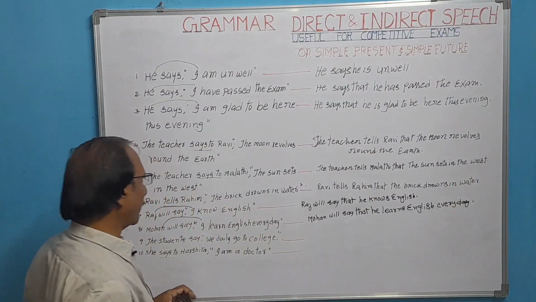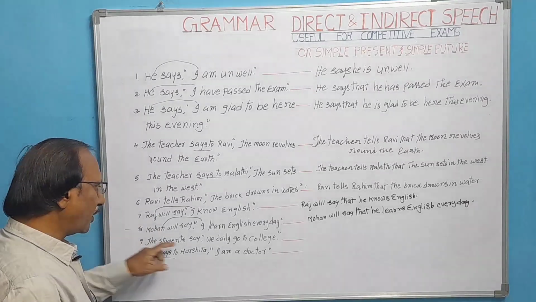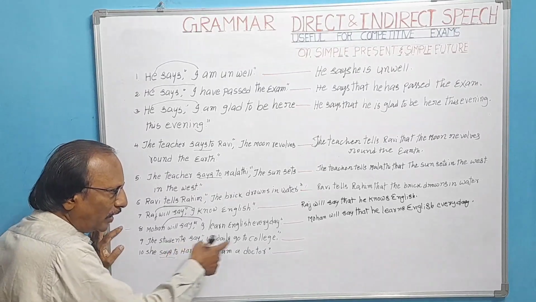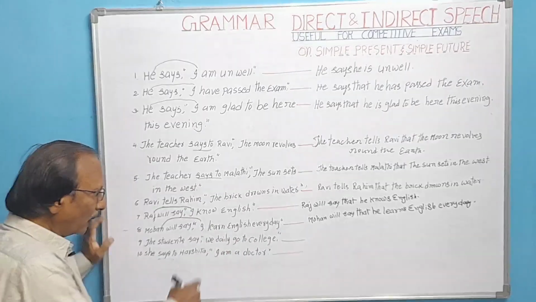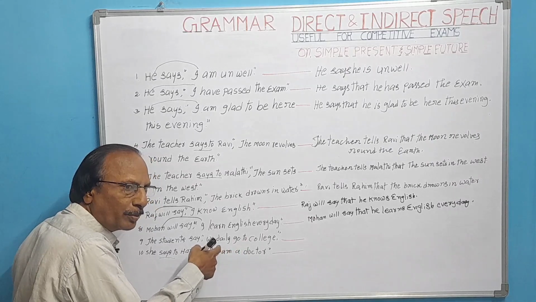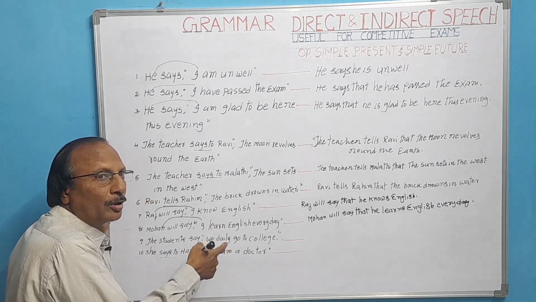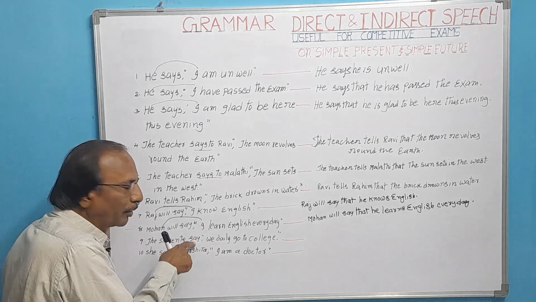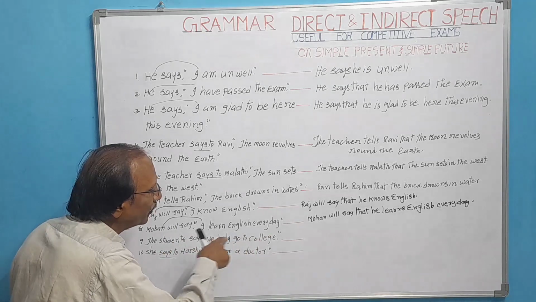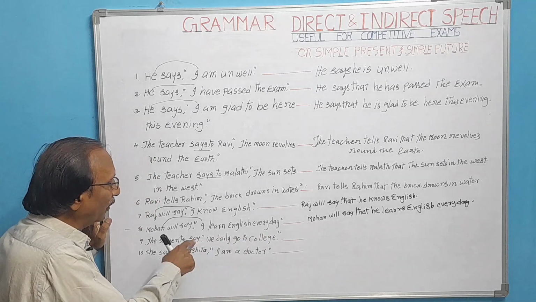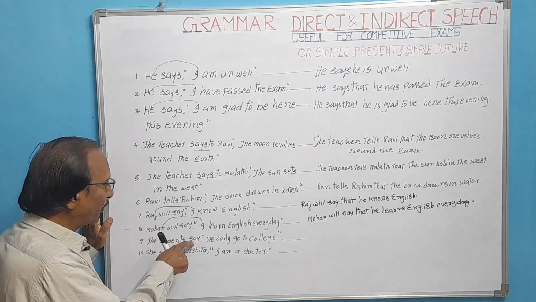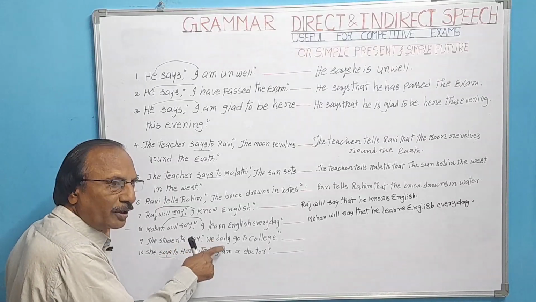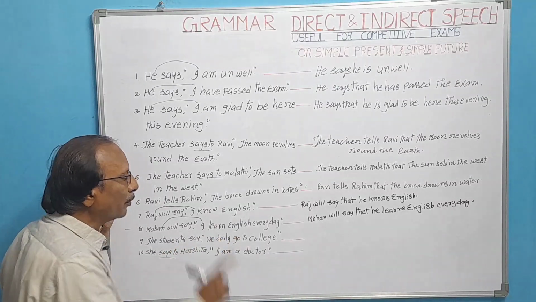Learns English every day. Next, the students say we daily go to college. This is in simple present. We daily go to college. Actually, when the sentence we daily go to college is simple present, as per rule it should be changed into simple past. But here it depends upon the reported verb. The reported speech sentences depend upon the reported verb here. The students say we daily go to college. So here we should not change the tense, we have to change only pronouns here.